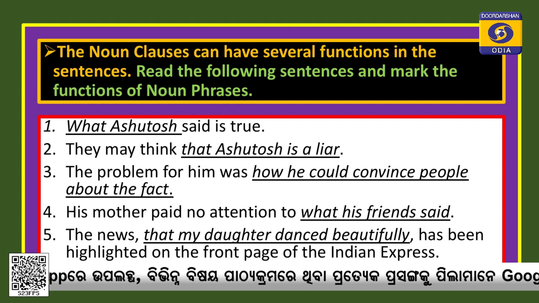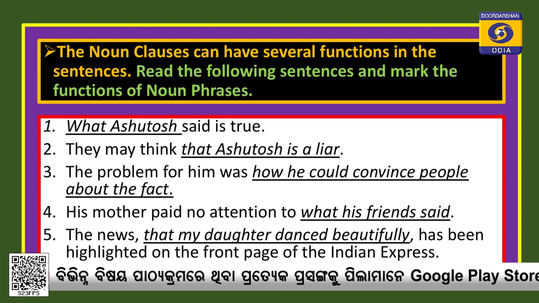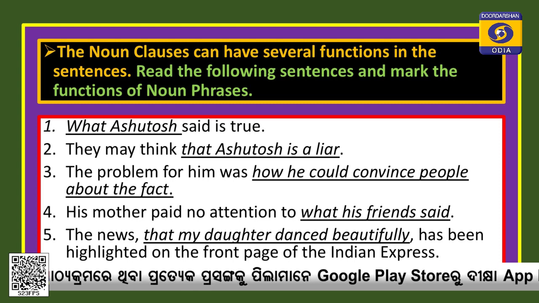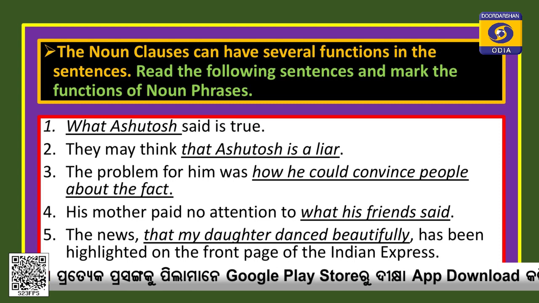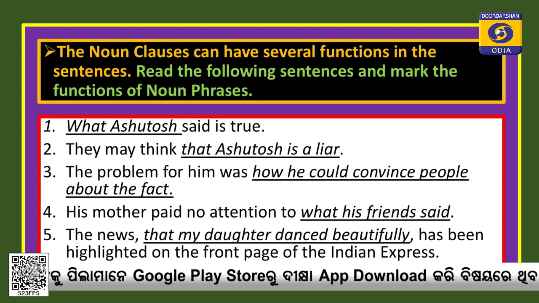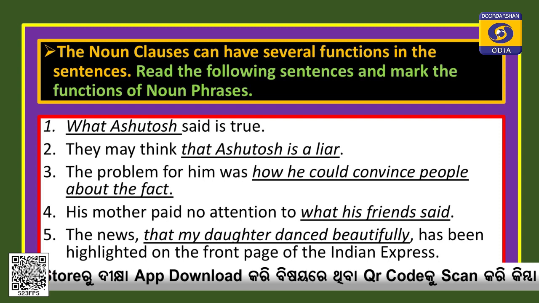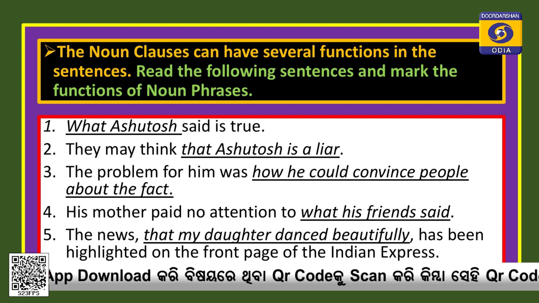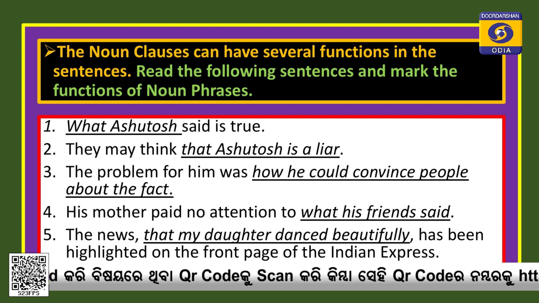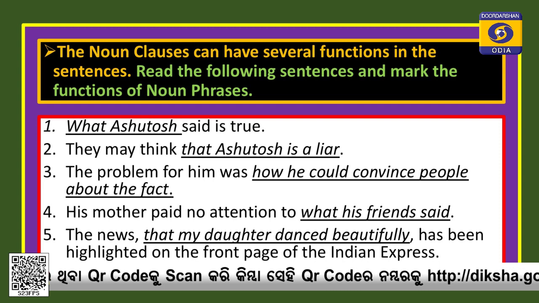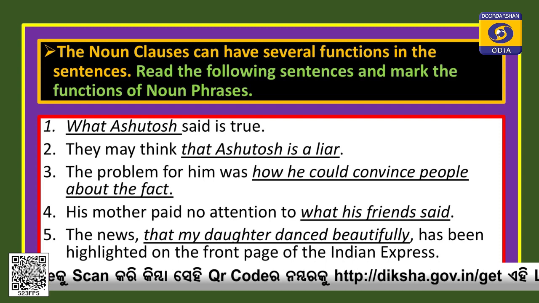So, my dear children, we have 5 sentences here. In these 5 sentences, we have 5 different functions of the noun clauses, and they are also used in different forms. Just see sentence number 1: what Ashutosh said.